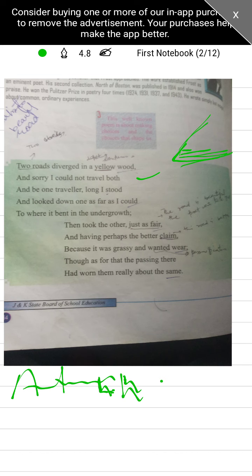I will not be able to walk on both the roads because he was alone there, right? That's why he says sorry. Long stood and looked down one as far as I could. He was standing there for a long time.